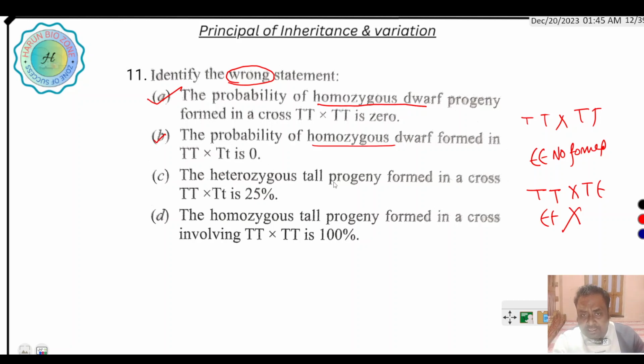The heterozygous tall progeny formed in cross Tt into Tt is 25%. Heterozygous tall means Tt.